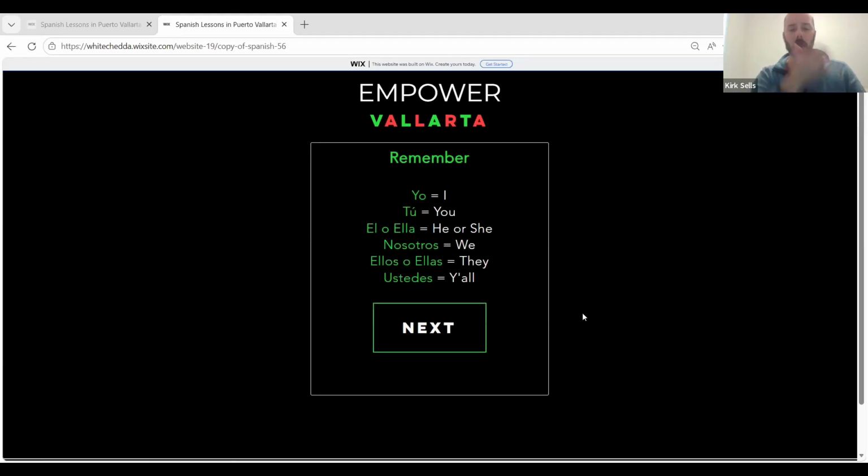What we'll need is to remember our subjects here, because we're working with verbs again. We've already done this for ser and estar, but first of all, they don't always follow the rules for conjugating verbs, but we focused on them primarily because of their use and importance. So we wanted to get that down. Now we're going to be looking at all verbs that end in AR and learning a subset of rules that will help us understand how to conjugate or manipulate them in order to match the subject and the time frame that we're speaking in. So these are things that we've seen here recently, the subjects that we'll focus on.